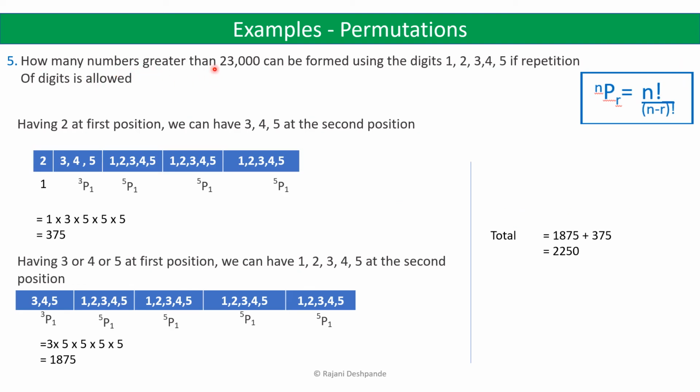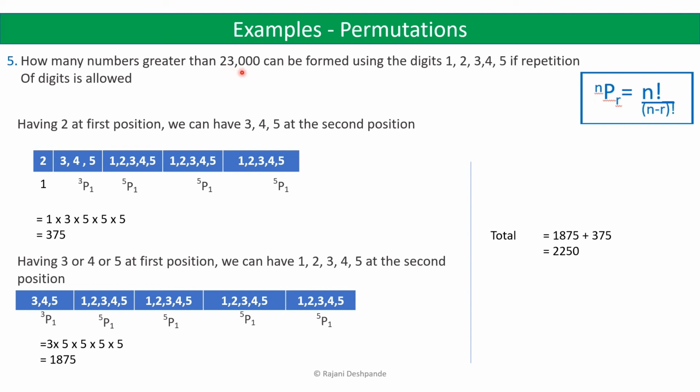How many numbers greater than 23,000 can be formed using the digits 1, 2, 3, 4, 5 if repetition of digits is allowed? So we have to find out numbers greater than 23,000 that can be formed using the digits 1, 2, 3, 4, 5, and it's mentioned here that the repetition of digits is allowed. That is, we can use any digit any number of times. So now let us take the numbers which are greater than 23,000.